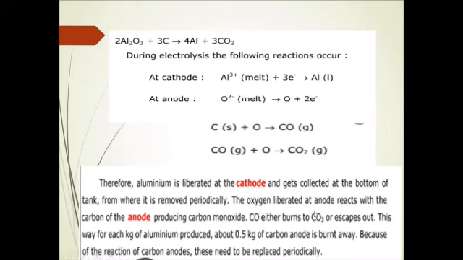Oxygen liberated at the anode reacts with the carbon of the anode. So the graphite rod is nothing but carbon. It reacts with carbon, forming carbon monoxide, and carbon dioxide gas escapes out.